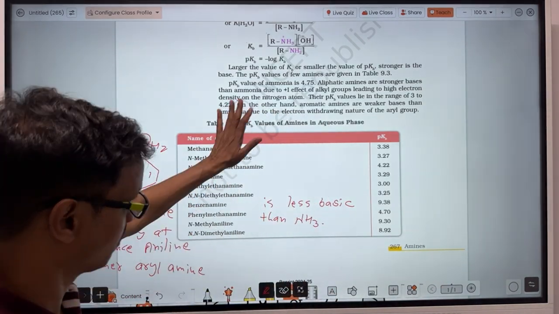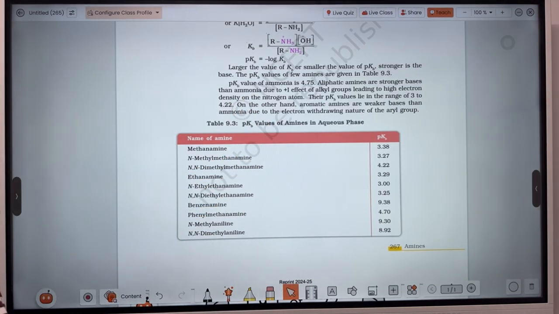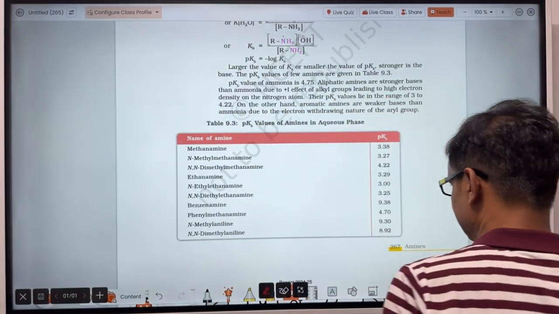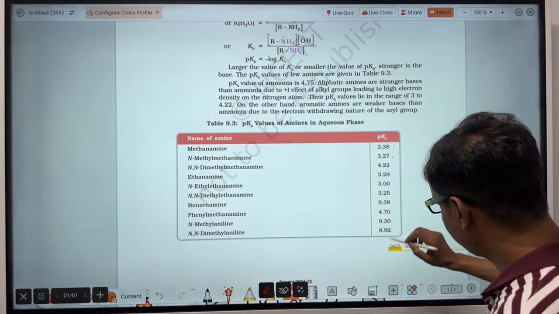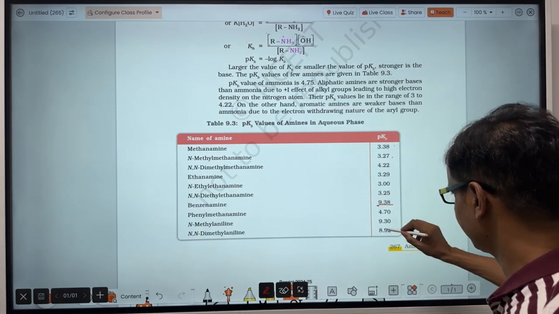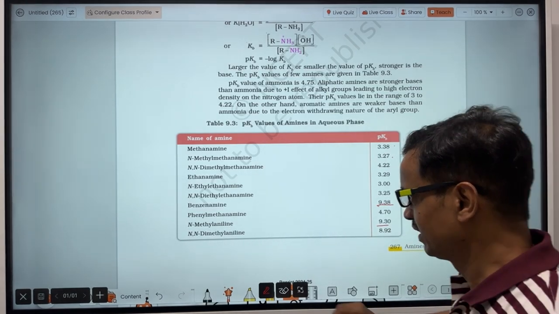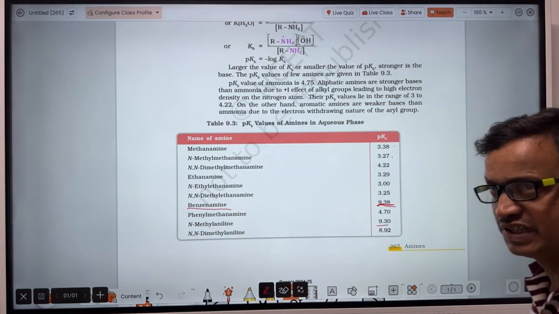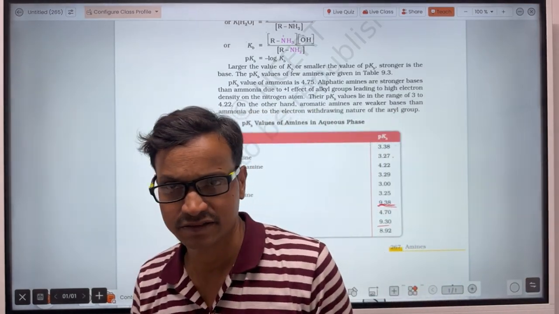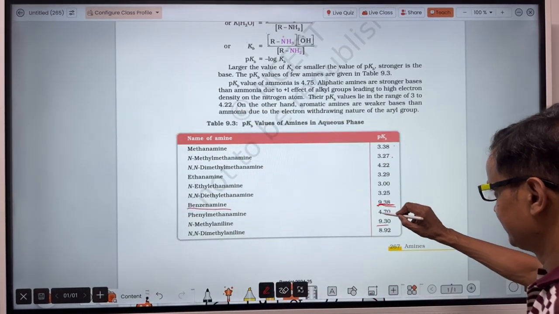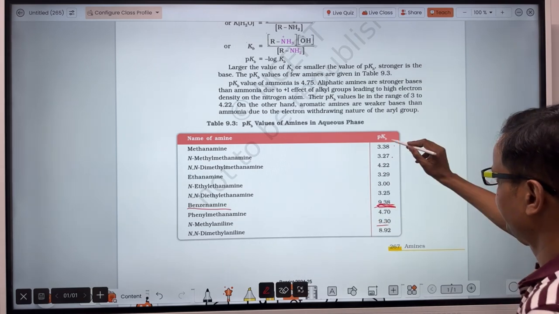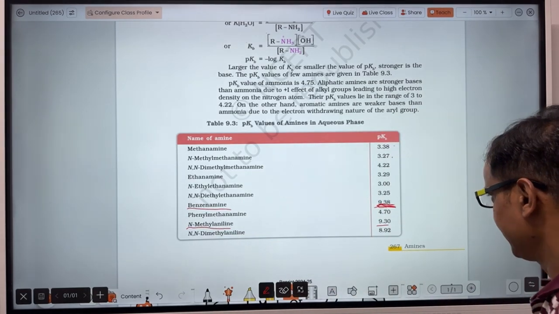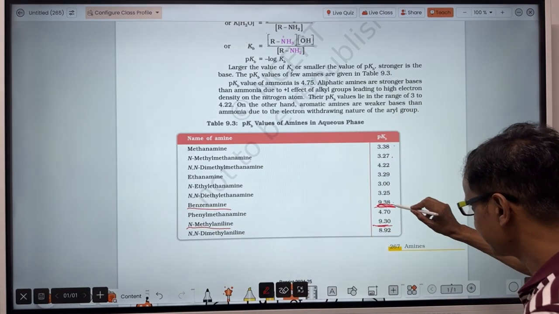Now let's see. So that was what we discussed. Now very easily you could compare here. Let's see about the basic strength here. Compare this, the highest is 9.38 and then after 9.30. So in benzylamine the pKb value is highest, that means it will be least basic. So benzylamine is least basic, so its pKb value will be the most. Then after is N-methyl aniline, whose pKb value is less than that of benzylamine.